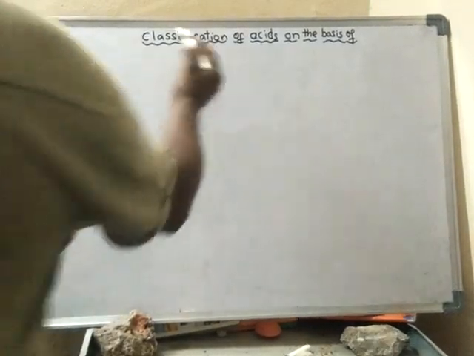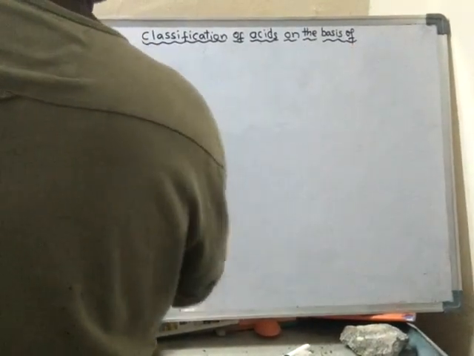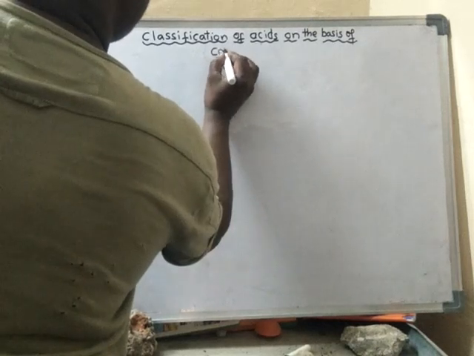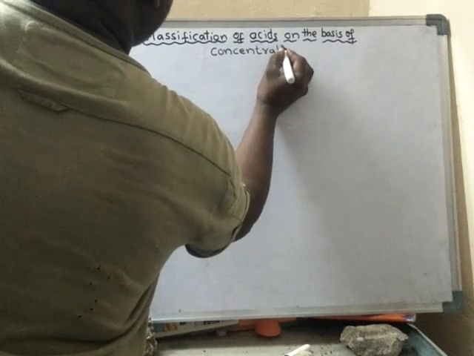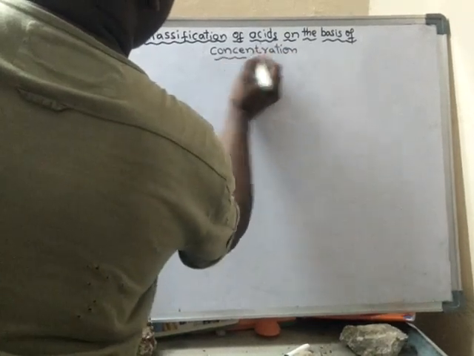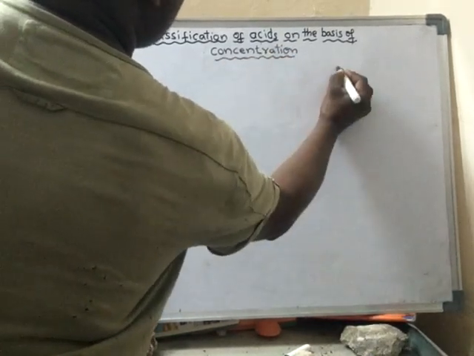On the classification of acids on the basis of concentration. What is concentration?